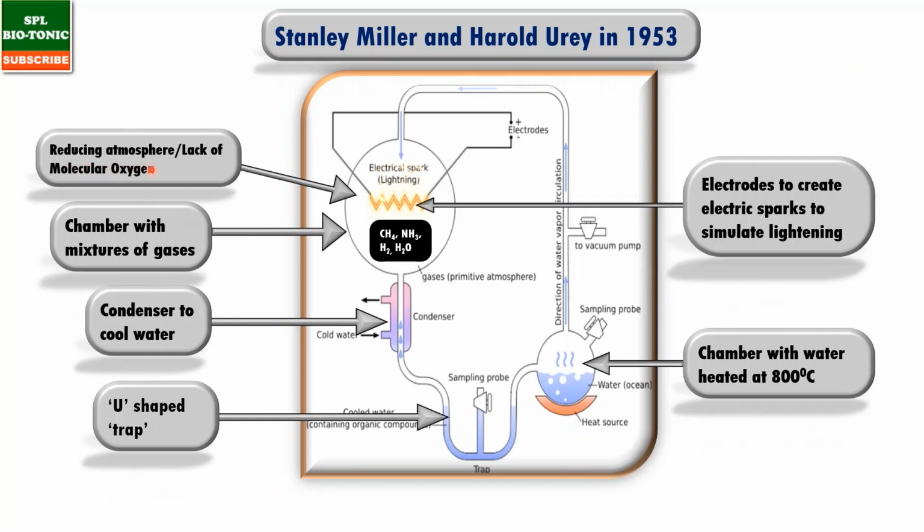So actually what Stanley Miller did, he tried to simulate all the conditions proposed by Oparin and Haldane, like taking a mixture of these gases and subjecting this mixture of gases to the lightning process, and then this mixture of gases was condensed further, and analysis of that mixture revealed the presence of amino acids. So this is the experiment done by Stanley Miller. It is really easy to understand.